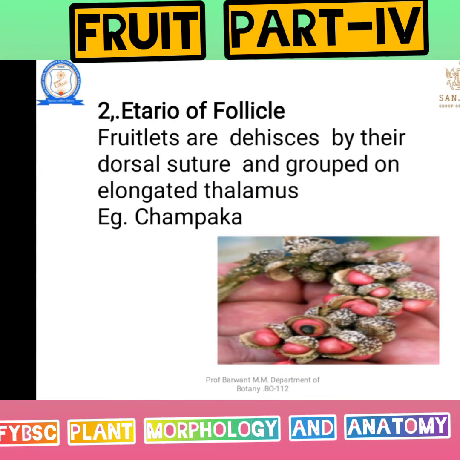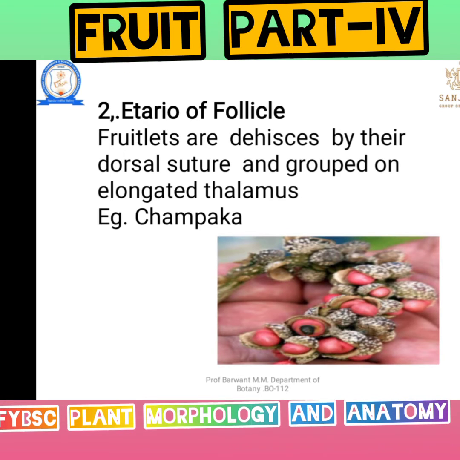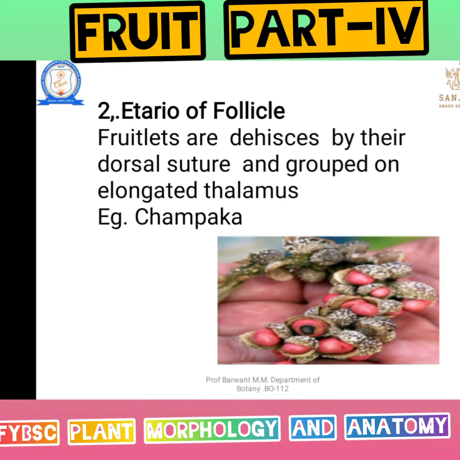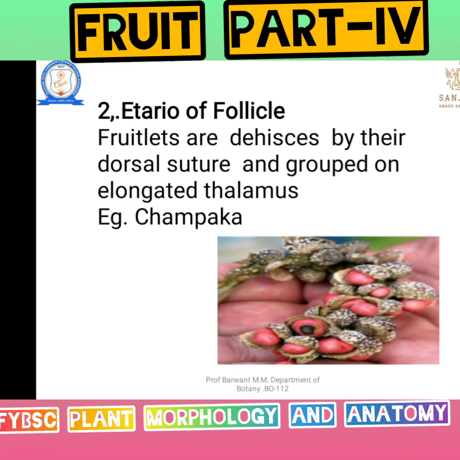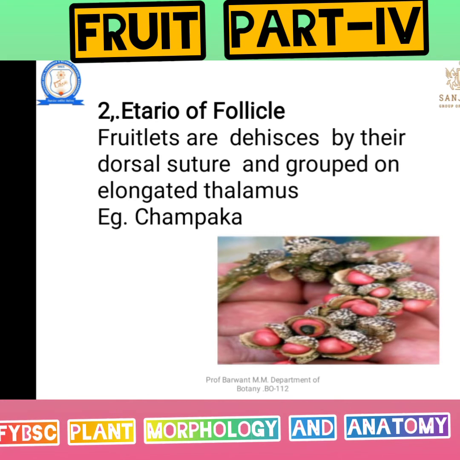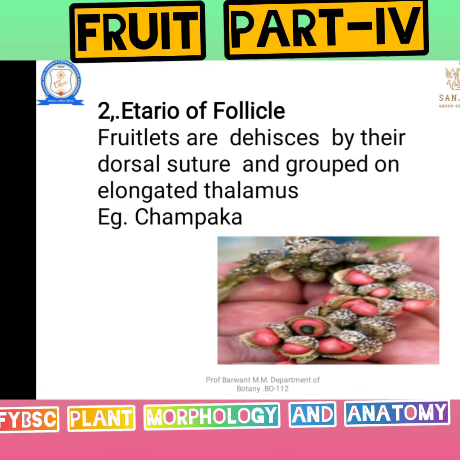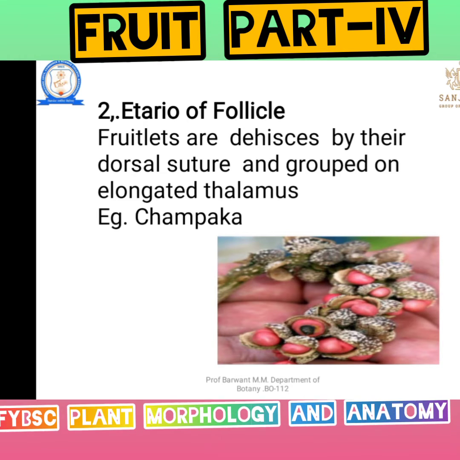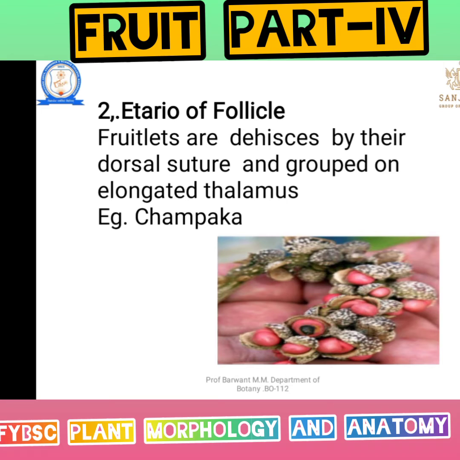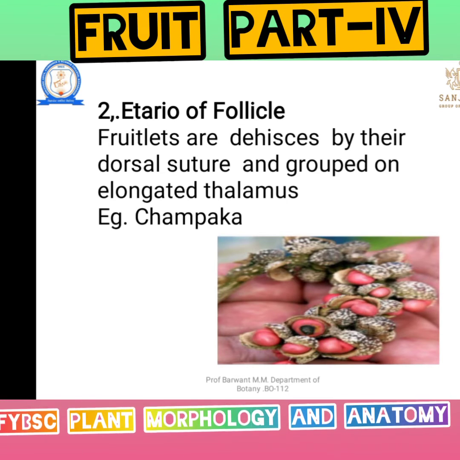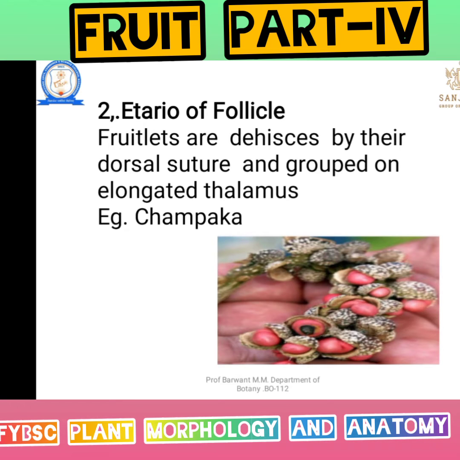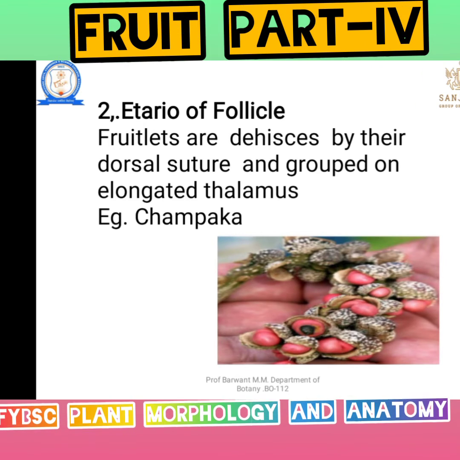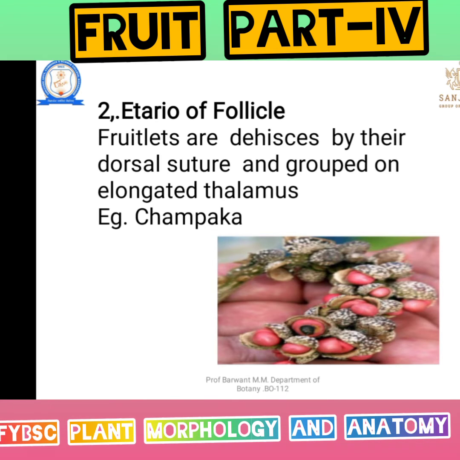Then what are etaerio follicles? Etaerio I have explained; etaerio is nothing but a bunch of fruits, and a follicle is a type of fruit. At maturity it dehisces by a longitudinal suture. Fruitlets dehisce by their dorsal sutures and are grouped on an elongated thalamus. For example, Champaka. In that plant we can see the etaerio follicles.